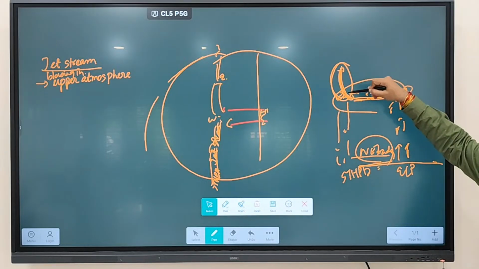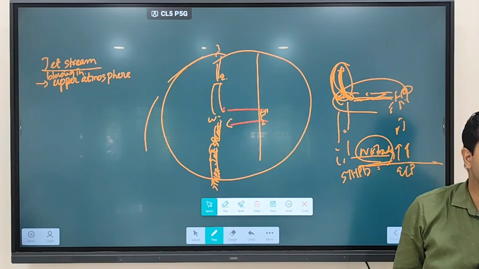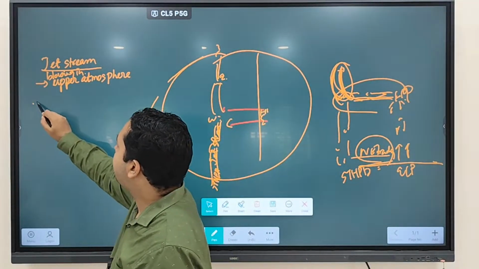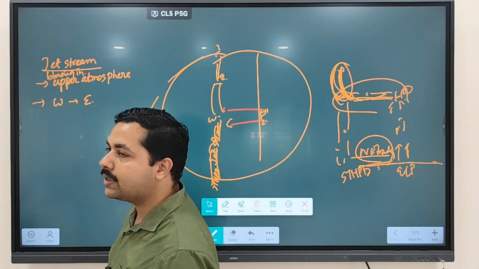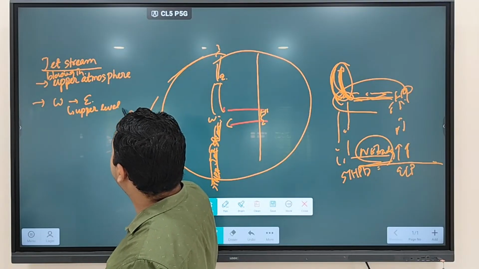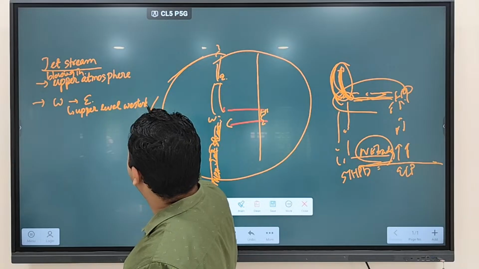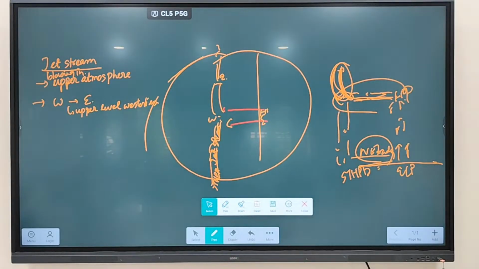These jet streams are moving in the upper atmosphere because the winds are deflected towards the right hand side. Second thing, they are moving from where to where? From west to east direction. That's why they are referred to as upper level westerlies. Clear? Why upper level westerlies?